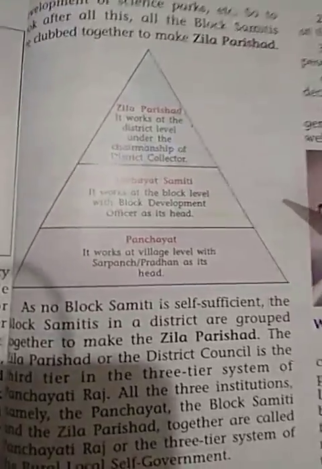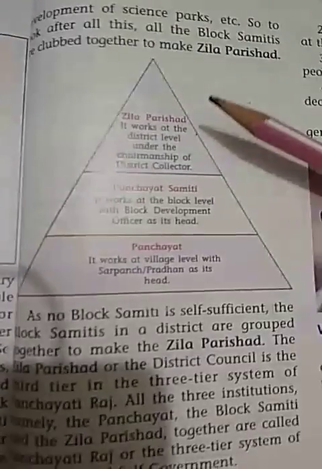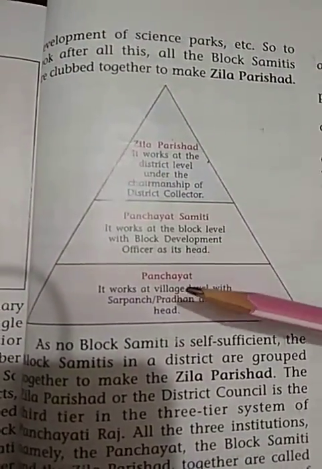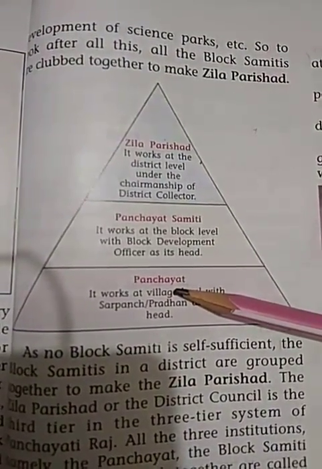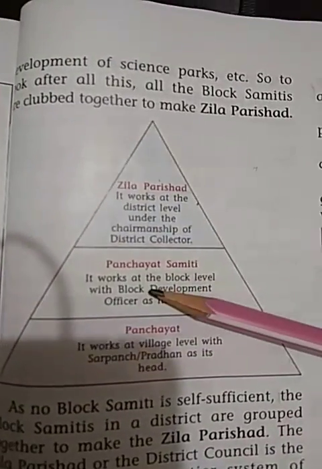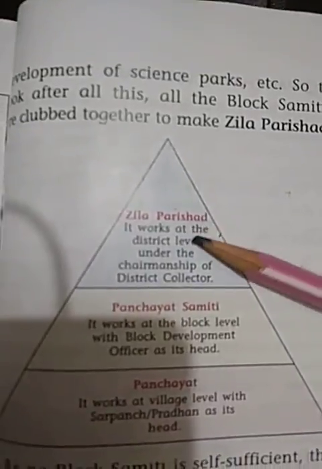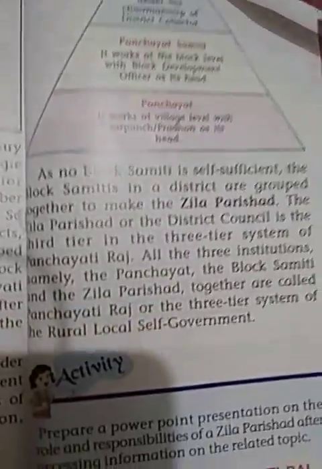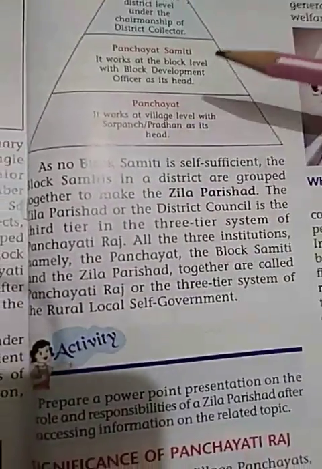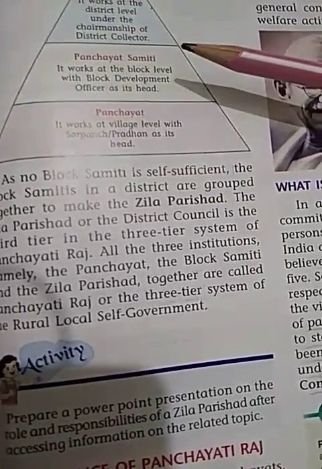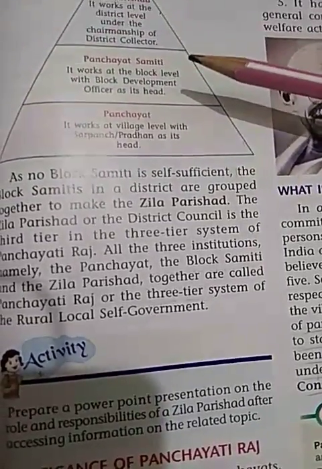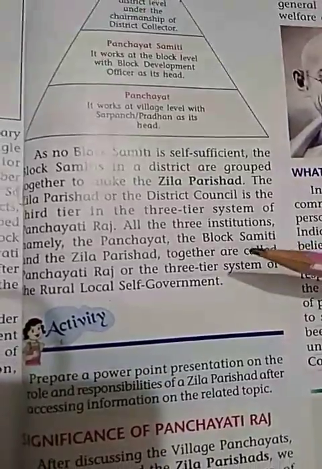For the success of rural local self-government, three tiers are there: the bottom or basic level panchayat, the second or middle level panchayat samiti, and the third and topmost level Zilla Parishad. All these three will work together for the success of rural local self-government in a democracy.